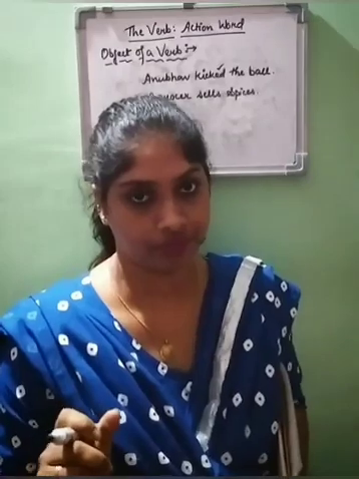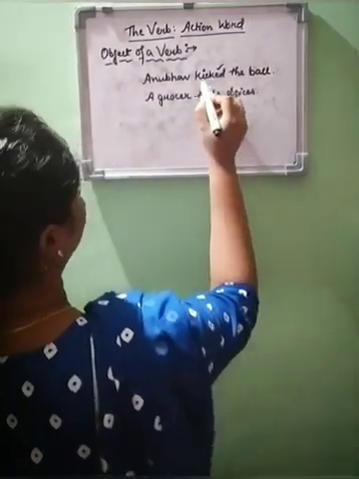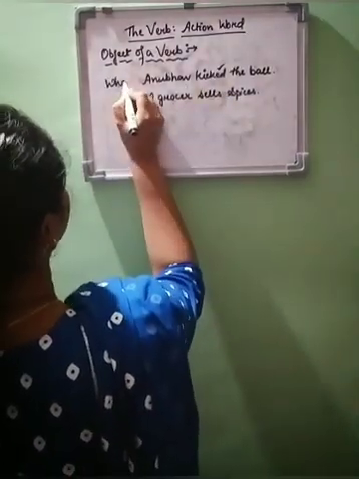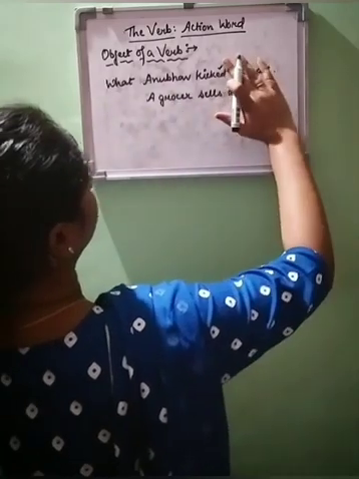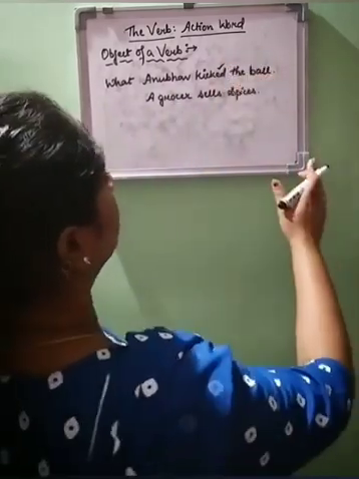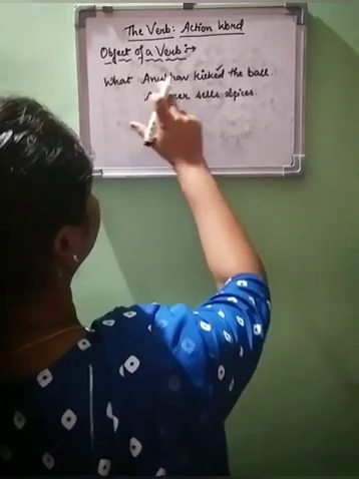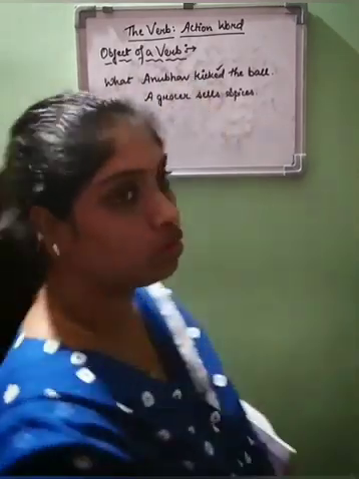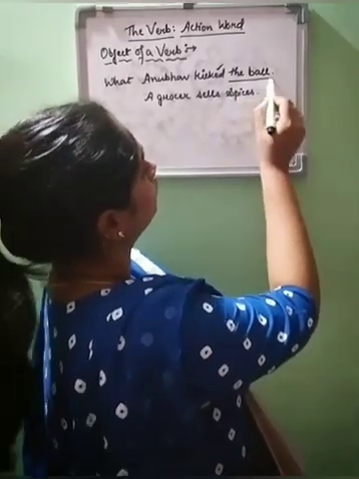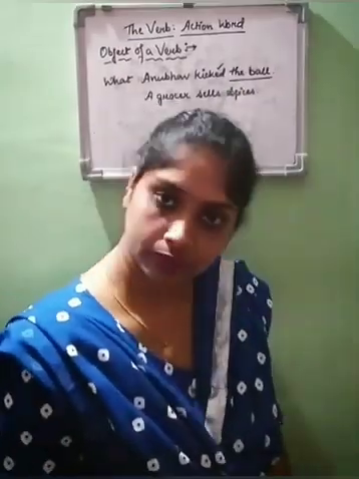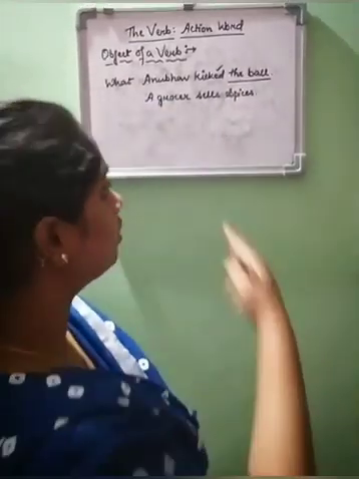Suppose we ask, what did Anubhav kick? Suppose we don't have this part, okay? Now, if we ask what Anubhav kicked, what answer do we get? We get the answer, the ball.